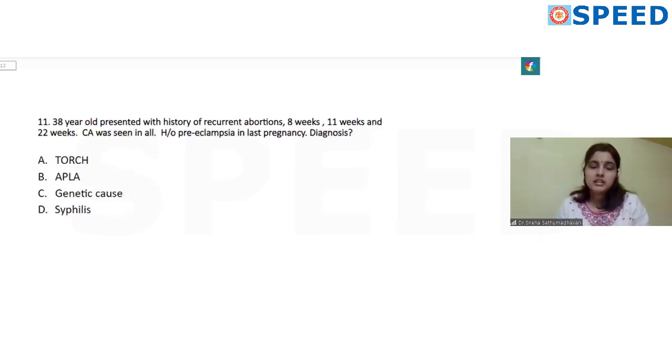Question. A 38-year-old presented with history of recurrent abortion. The first is at 8 weeks, 11 weeks and 22 weeks. It is at increasing gestational age. And again, cardiac activity was seen in all. History of preeclampsia in the last pregnancy. So what will be the probable cause of recurrent pregnancy loss? When you come to any question with recurrent pregnancy loss, TORCH is always not an option.